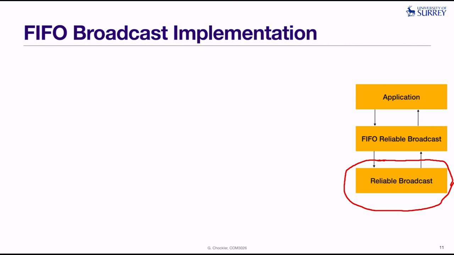So we put the FIFO reliable broadcast layer right on top of this layer, okay, and by using this layer as a black box, we get for free all the reliability properties of reliable broadcast. So this is how we basically obtain the first 4 properties.